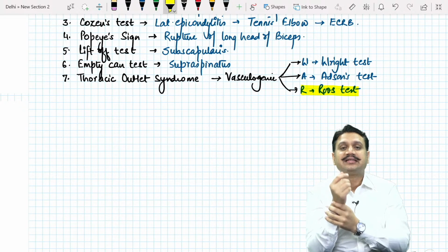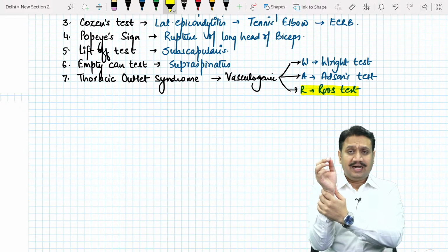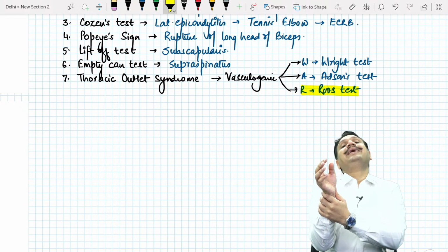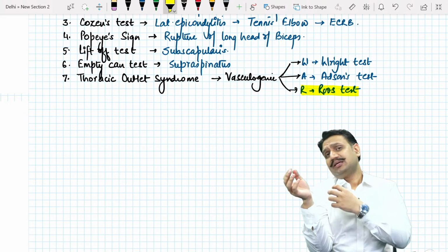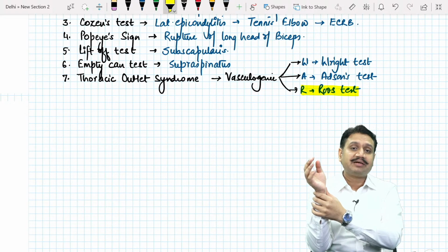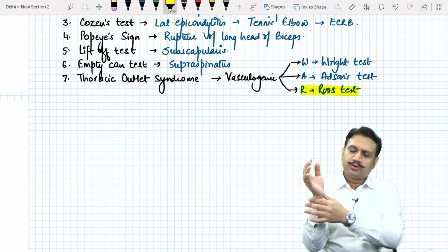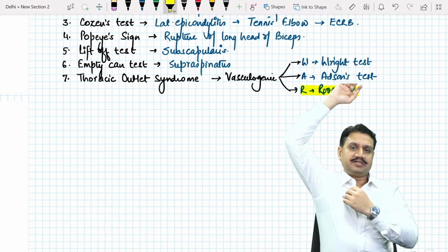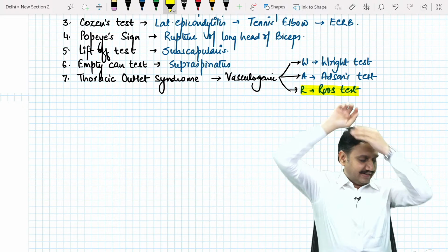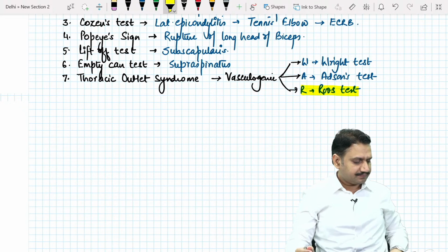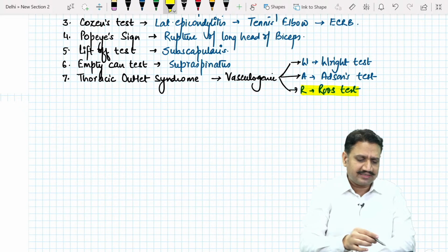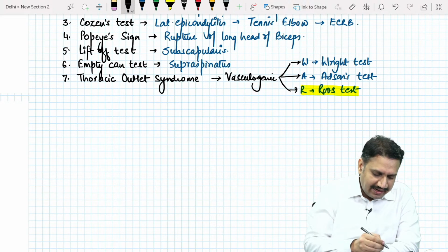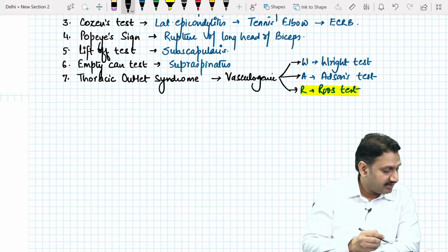Adson is what? You keep on palpating the pulse. Ask the patient to extend the neck and rotate to the side of suspected compression, and the pulse again becomes feeble. And the Wright test is what? You just feel the pulse, elevate the hand of the patient like that, and feel the pulse. So these are the three tests which can be done for thoracic outlet syndrome. The named tests at the upper part of the shoulder area.